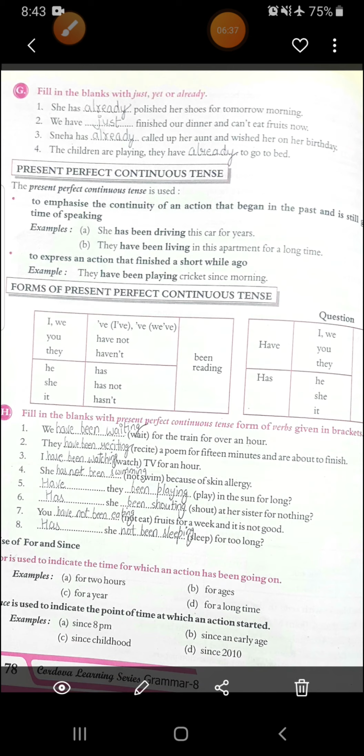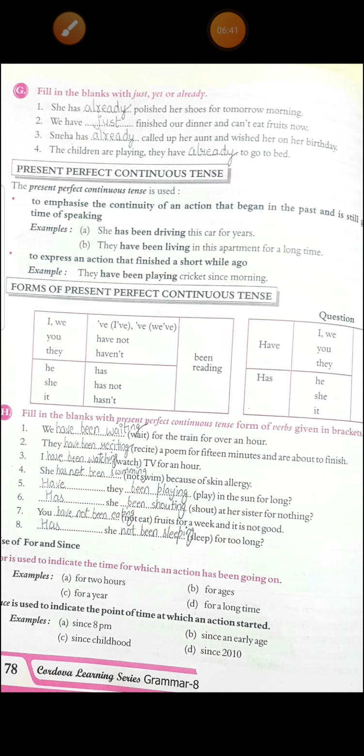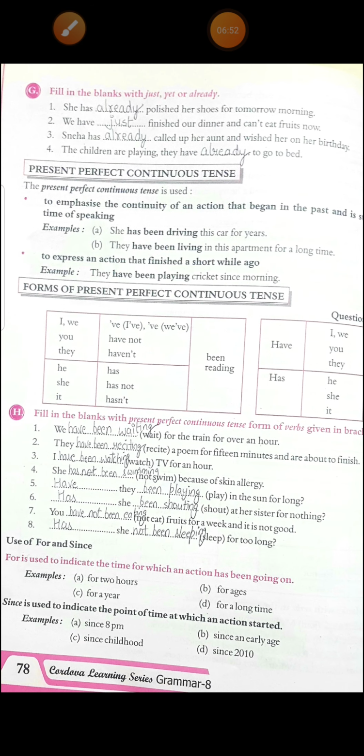Then second, they have been reciting a poem for 15 minutes and are about to finish. Third, I have been watching TV for an hour. Fourth, she has not been swimming because of skin allergy. Okay. Then fifth, have they been playing in the sun for long? Then sixth, has she been shouting at her sister for nothing?